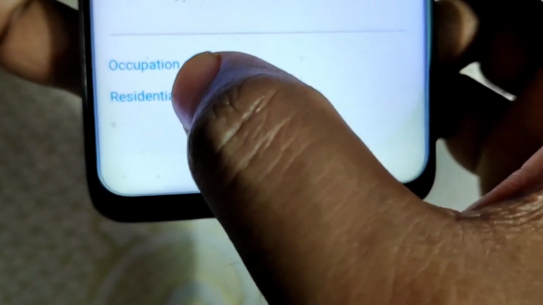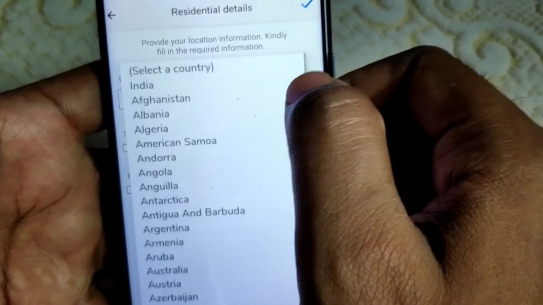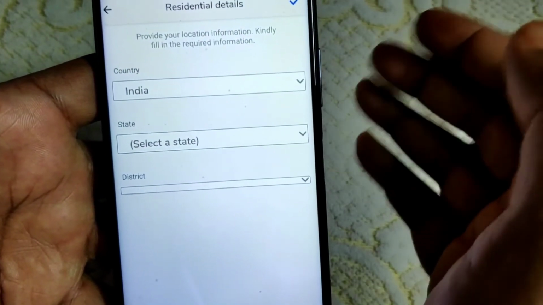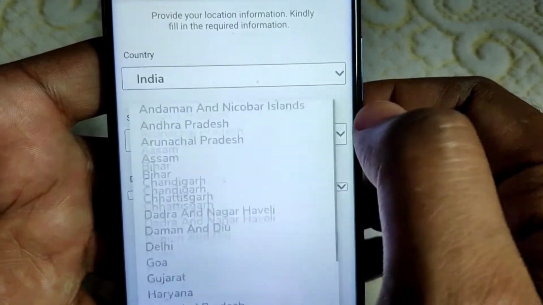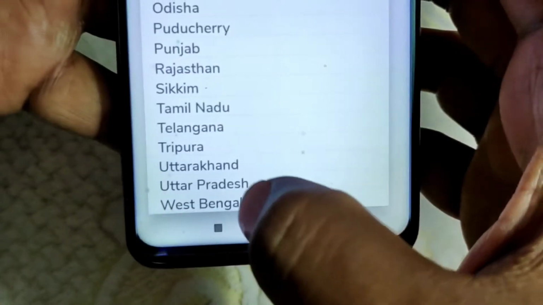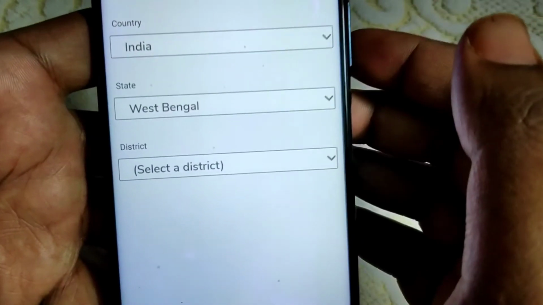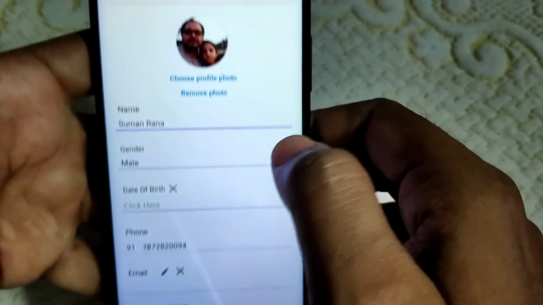Now the residential details are also there. Like here you can select the country. Let's suppose country I have selected, yes, I'm Indian, so my country is India. Select the state. Now everything you have to select according to your applicability, right? Then you can select the district. I'm not continuing this part.